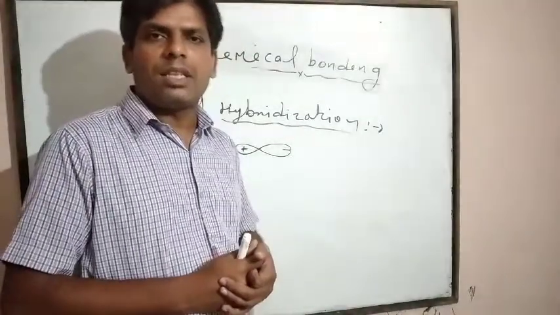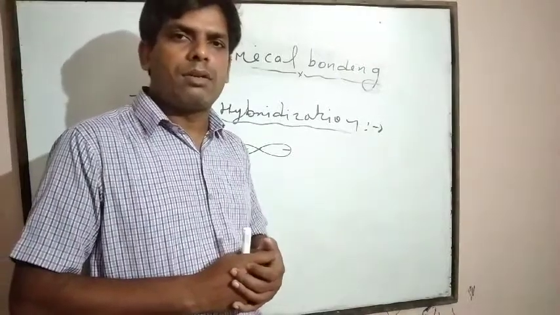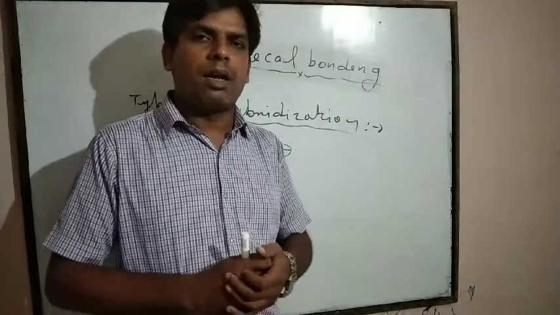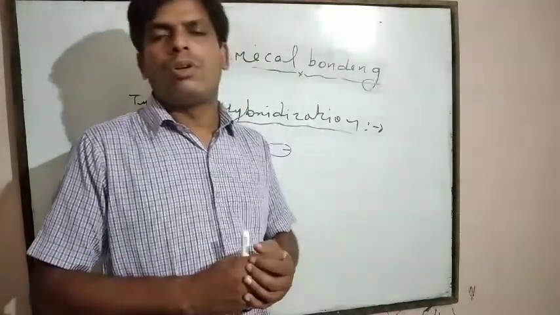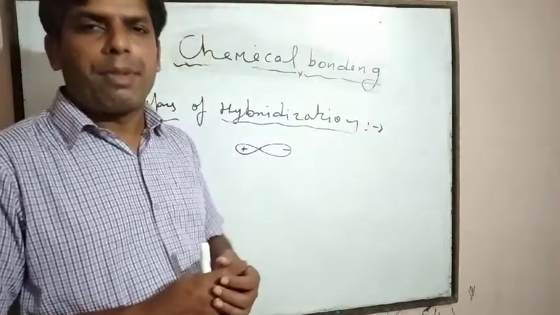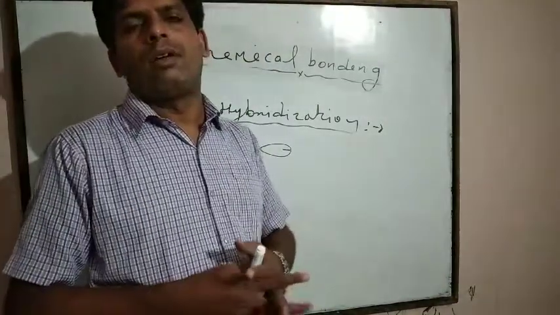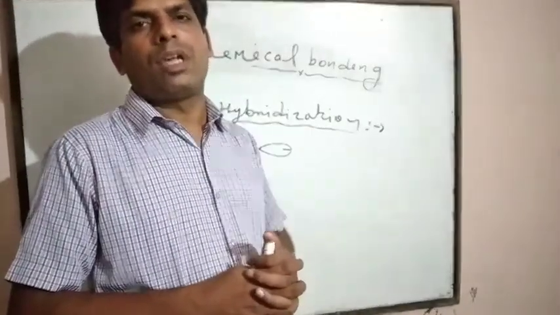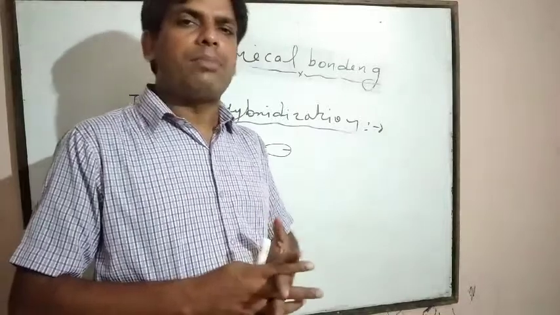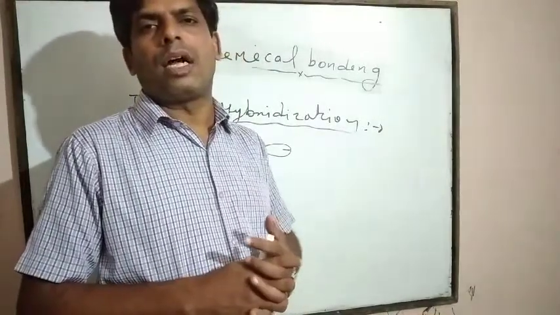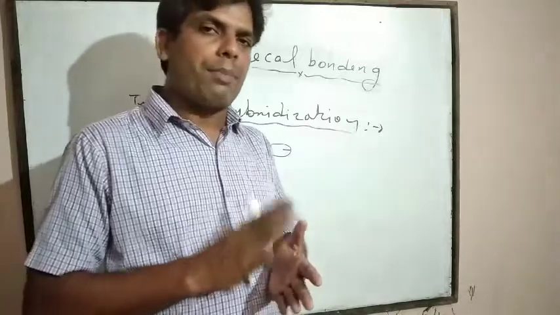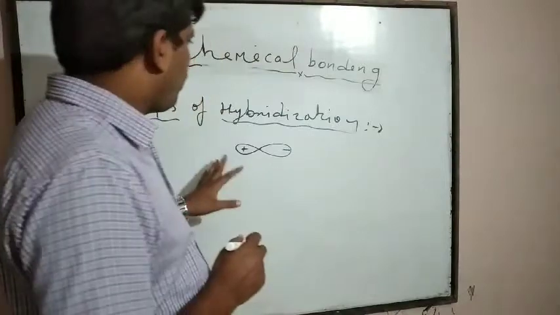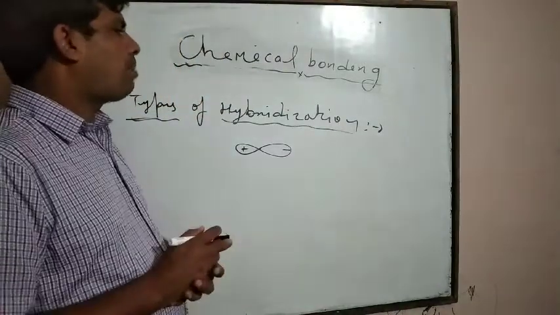It is not necessary that only unpaired atomic orbitals take part in hybridization. Even paired atomic orbitals can also take part in hybridization. Later on we will see different compounds in which atoms have paired electrons and that atomic orbital also takes part in hybridization. So now we are going to discuss types of hybridization.